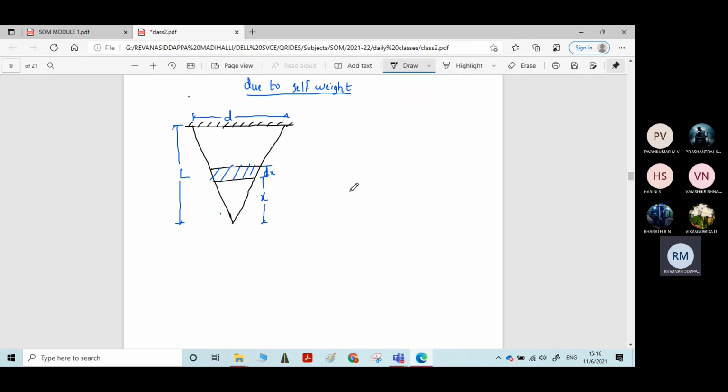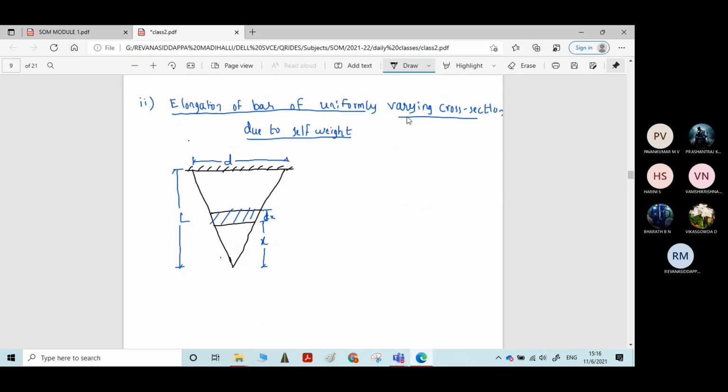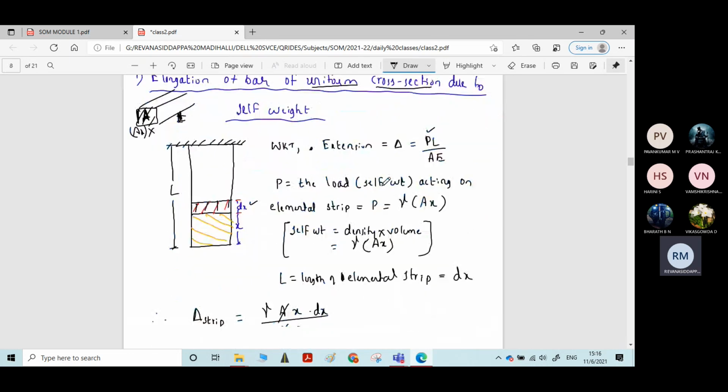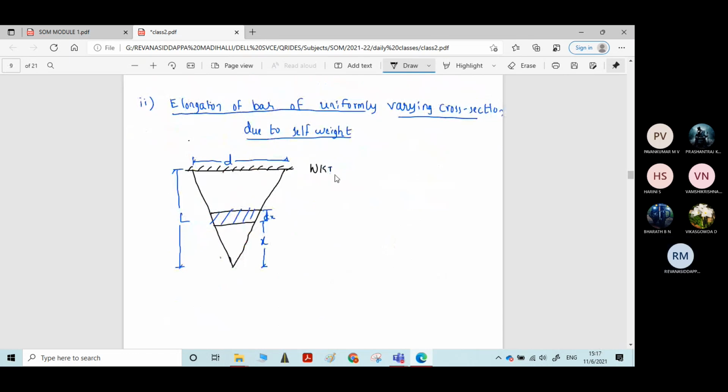I'll write the same formula. We know that extension delta is equal to PL by AE. Now we will calculate the extension of the elemental strip. To calculate it, we should know the force acting on the elemental strip and the length of the elemental strip, which is now dx. Now we will calculate this P, the total weight acting on this elemental strip.